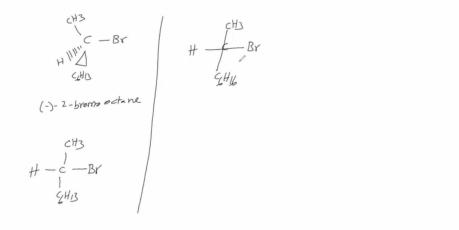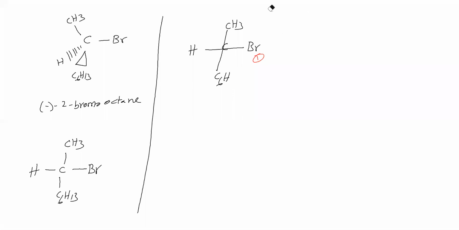Then you have to give the priority for these. Priority means the higher the atomic number, the higher the priority. Bromine has the higher atomic number out of them, therefore bromine is given first priority. Second priority goes to carbon, because carbon has the next lower atomic number. Carbon's atomic number is 6.